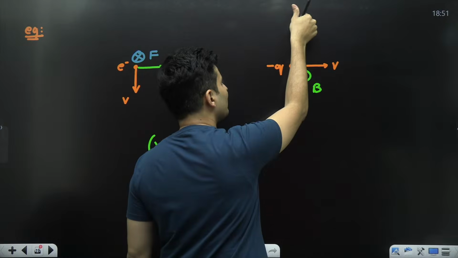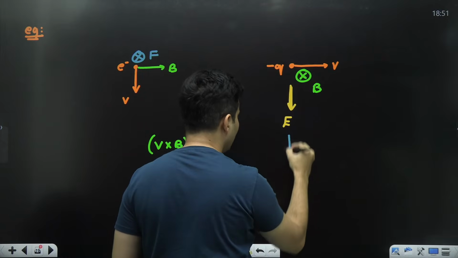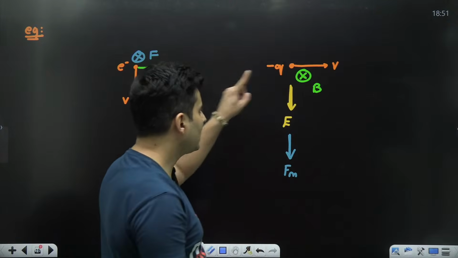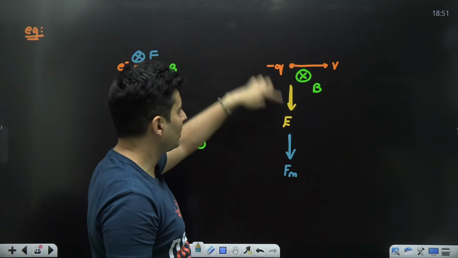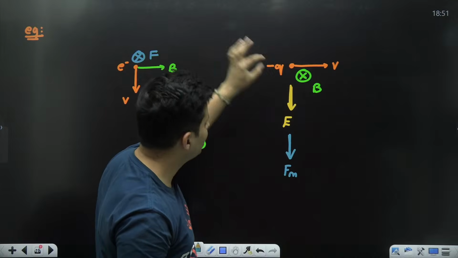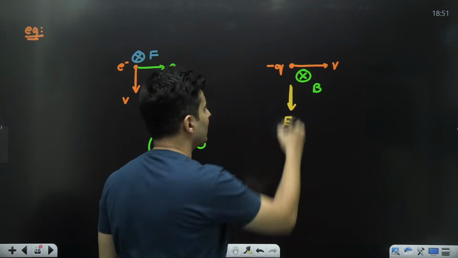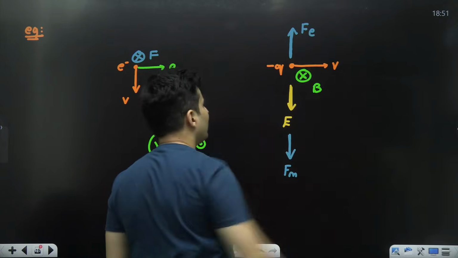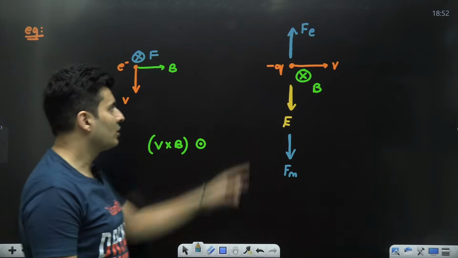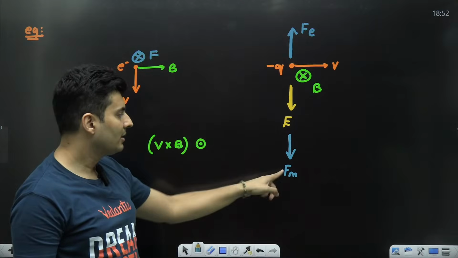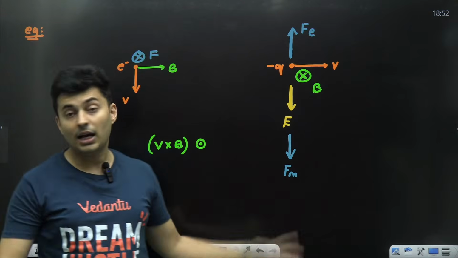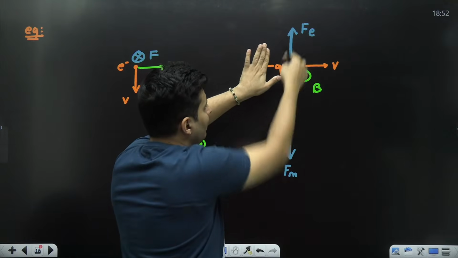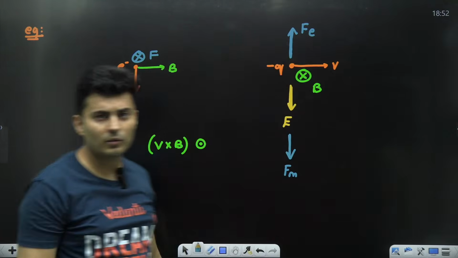So V cross B will be up, but since it's a negative charge, the force will be downwards. Same way, the electric field's force QE should be downwards, but because it's a negative charge, that force of the electric field should technically be upwards. So because of this minus sign, this is the final answer. Otherwise, for a positive charge, it would have been up for magnetism and down for electric force.